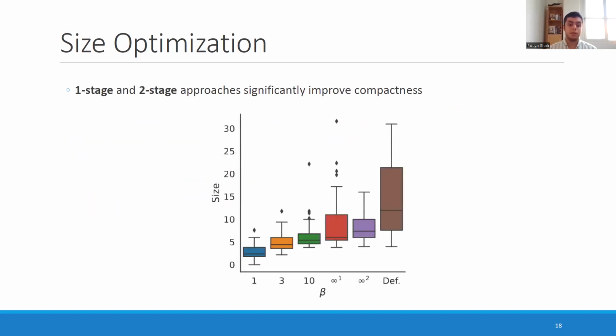So here we see the size of our solutions that we were able to produce. And we see that one-stage and two-stage approaches significantly improve compactness compared to the default approach. The biggest jump happens from default to the two-stage approach. If we include size in the first stage as well, sizes go down incrementally. But the biggest jump is from default to the two-stage approach. And the second stage that we do for size optimization doesn't take a lot of time, and it doesn't hurt even the training accuracy. So this is basically at no cost at all. We're just achieving significantly compact solutions.